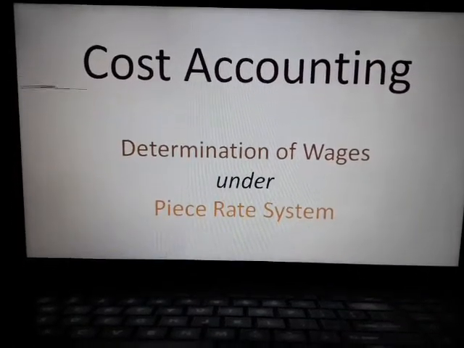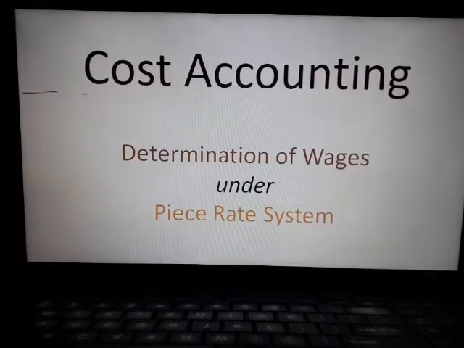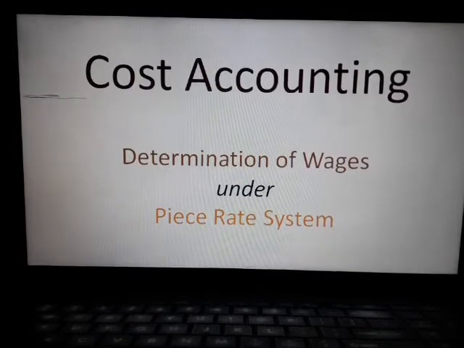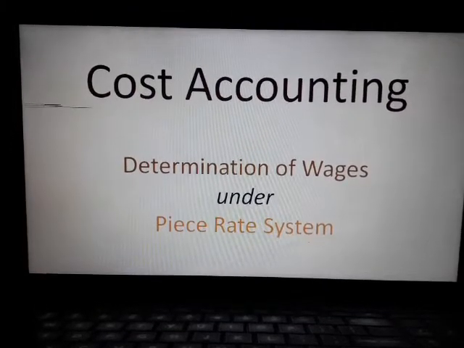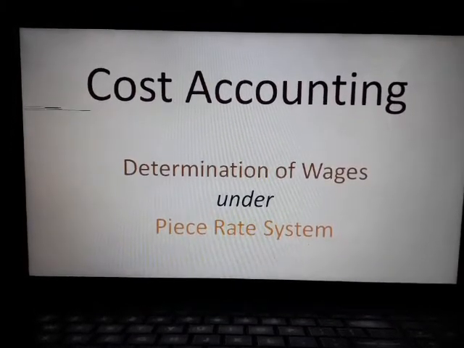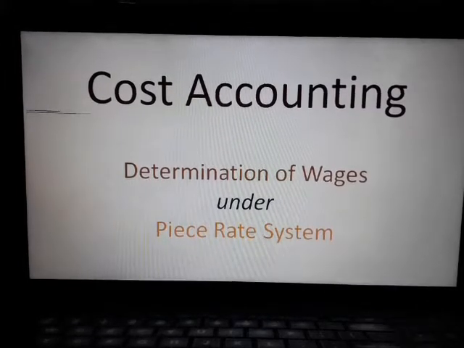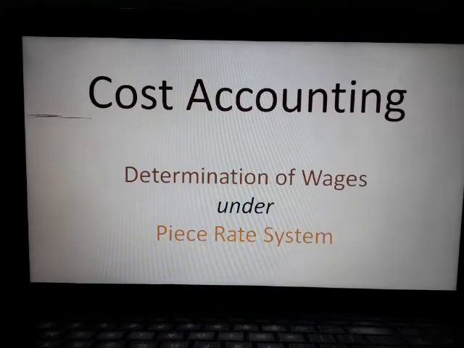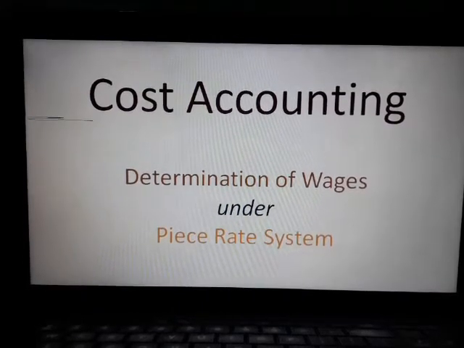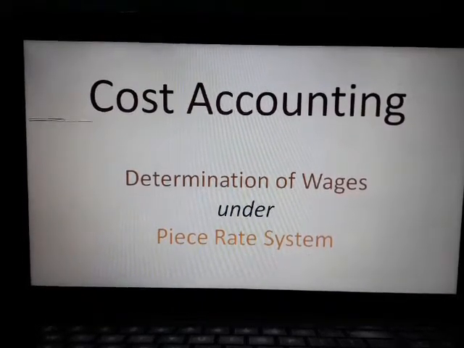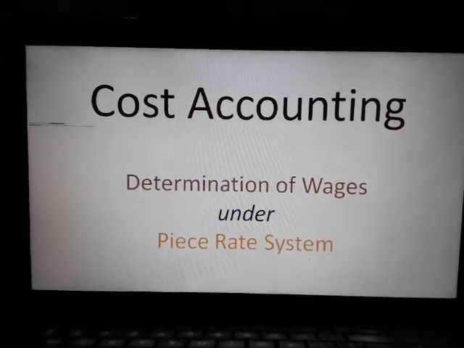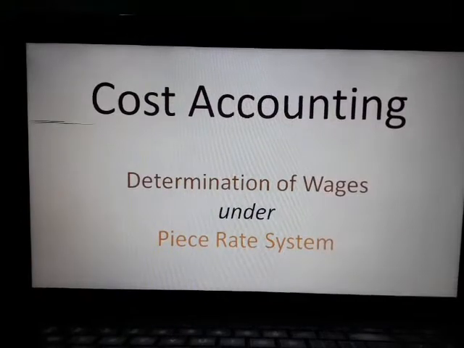Today our topic is determination of wages under piece rate system in cost accounting. At the time of determination of wages under piece rate system, we have to calculate the wages of the worker on the basis of quantity produced by the worker in a given period of time.